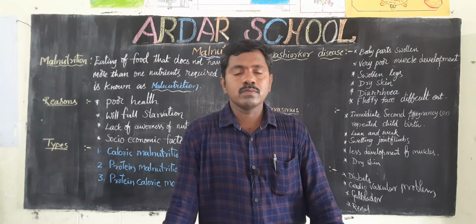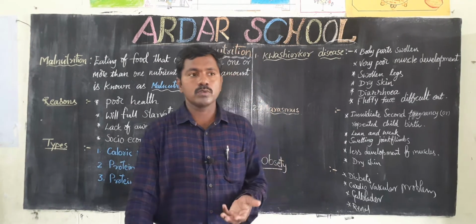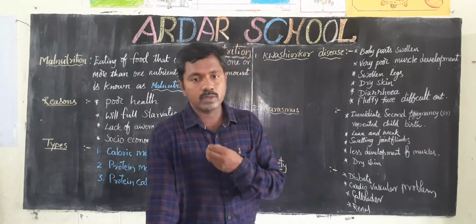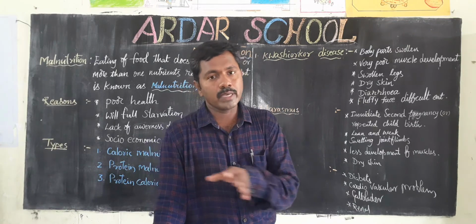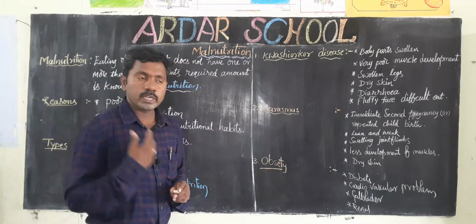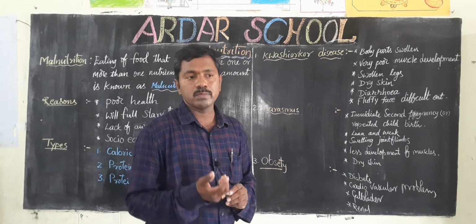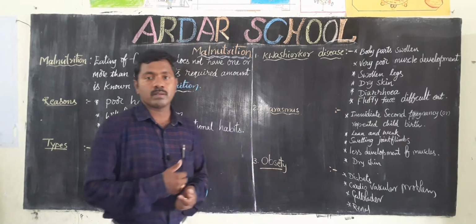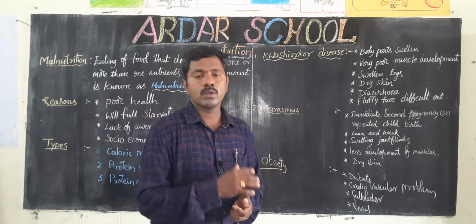When we take food, that food is digested and mixed with the blood, after which it can reach the cells. That is the main process. Okay, children, we already know why food is needed. Food is needed so we maintain the biological activities in a proper manner. That's why we must need food.